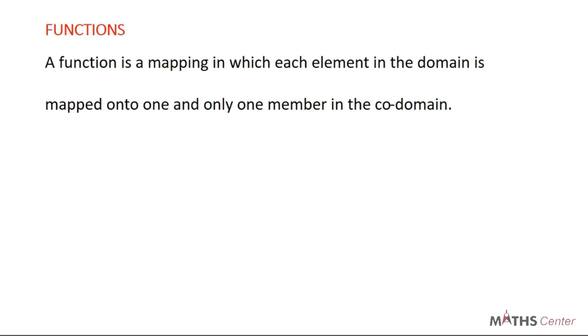A function is a mapping in which each element in the domain maps onto one and only one member in the codomain. We looked at mapping in the previous video. So for a function, each element in the domain will map onto one and only one member in the codomain. So each element in the domain will have only one image in the codomain.